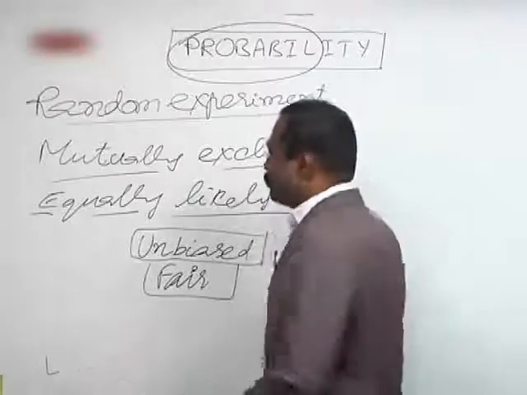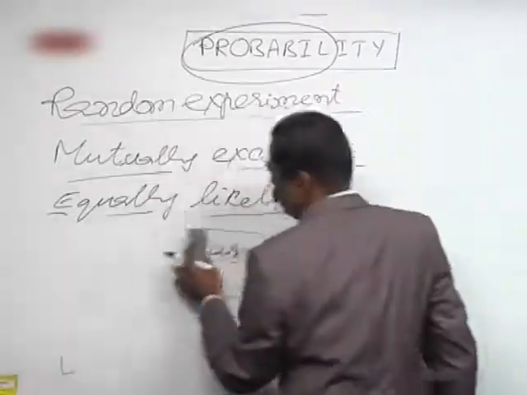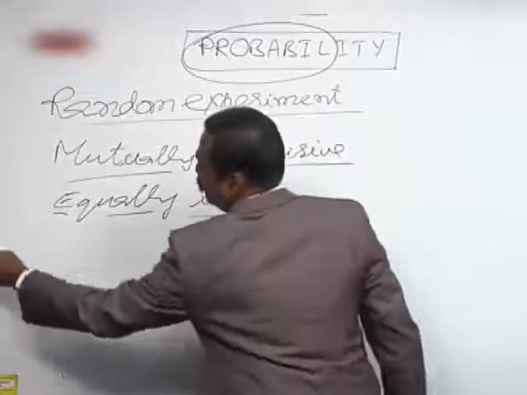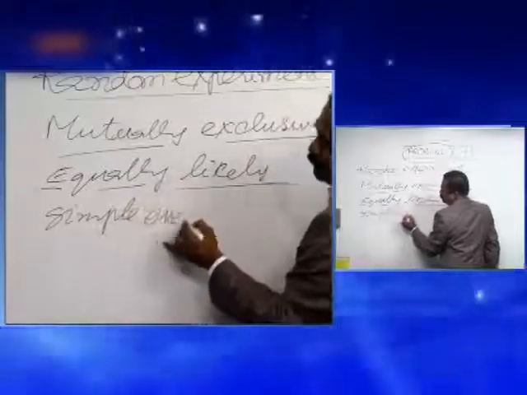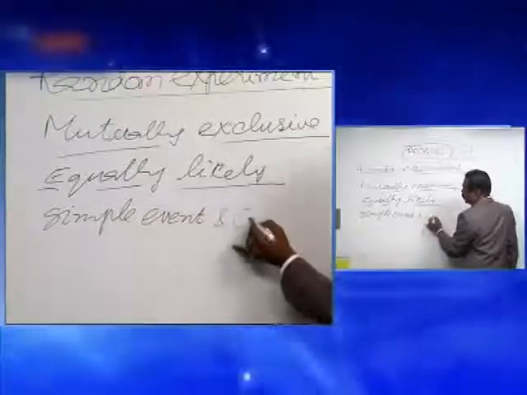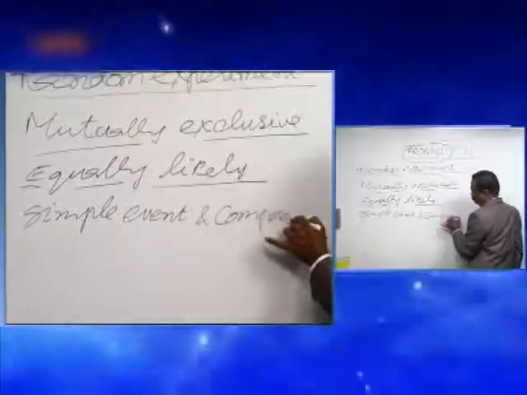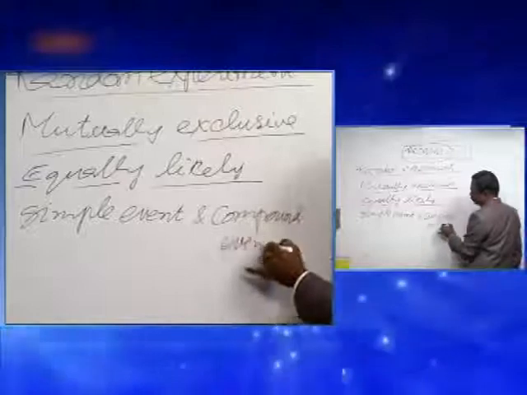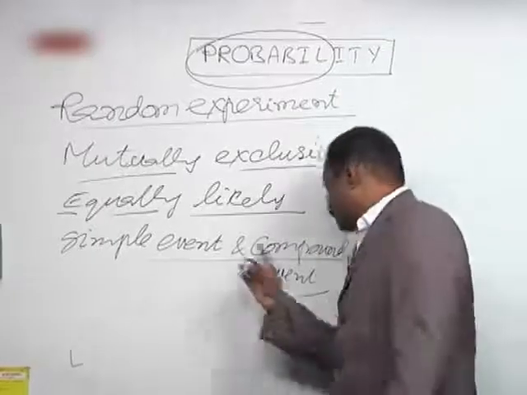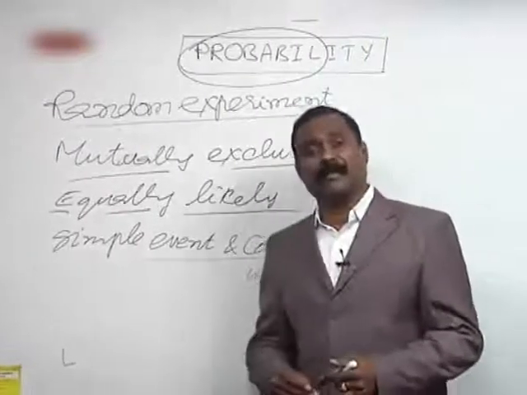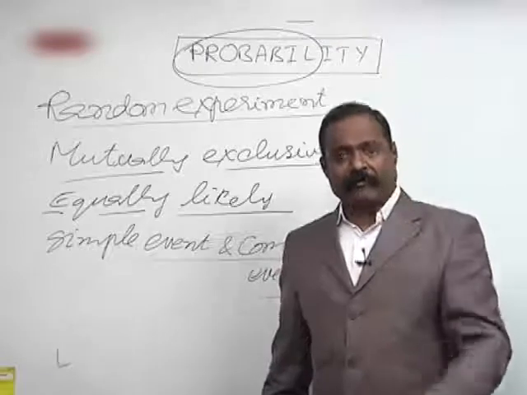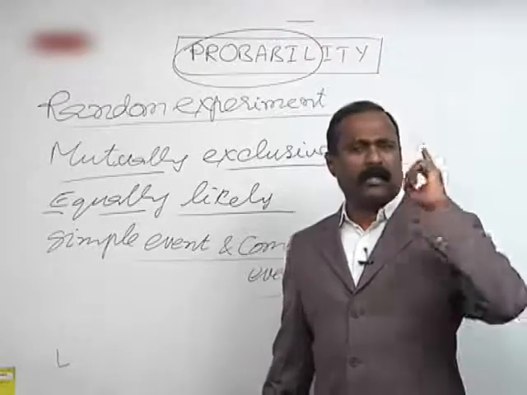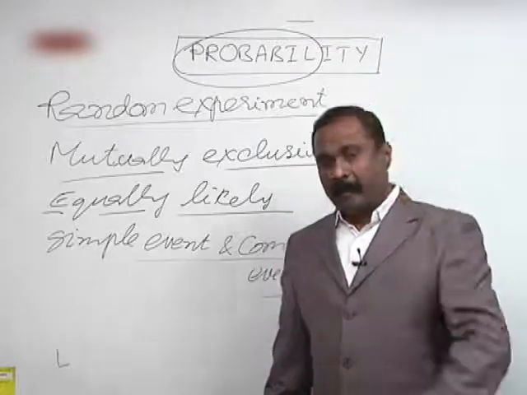Okay, now you must know this also: simple event and compound event. What is a simple event? In the name itself, we have the meaning of it. Simple event means I have thrown a die, then I ask, I need an odd number.